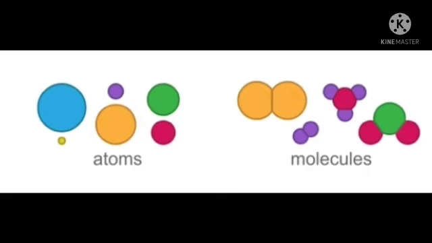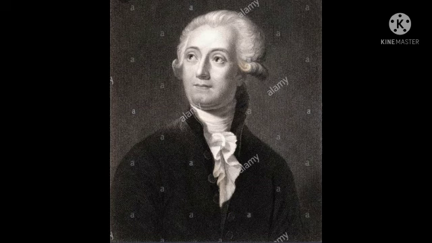Next, who is the father of chemistry? Antoine Lavoisier. Then what is a chemical? A chemical is any substance consisting of matter. This includes any liquid, solid or gas. So what is matter? Matter is anything that has mass and occupies space. So who is the father of chemistry? Antoine Lavoisier. Don't forget, okay?